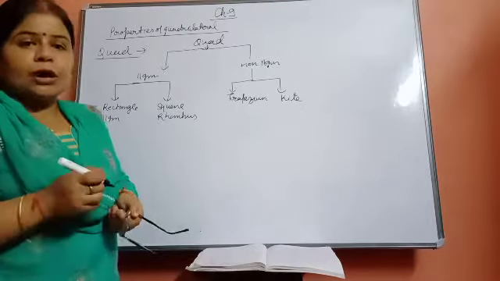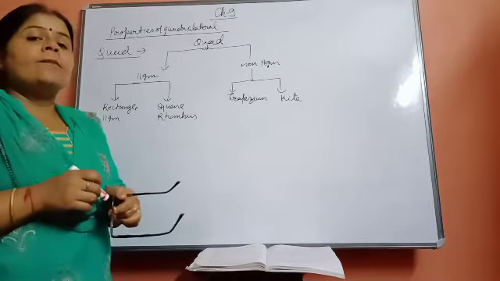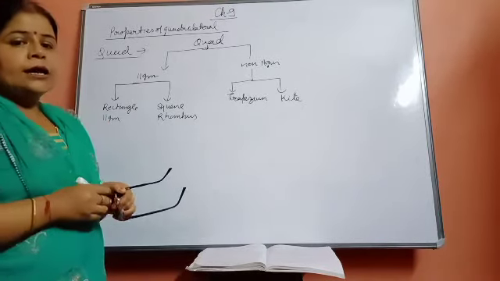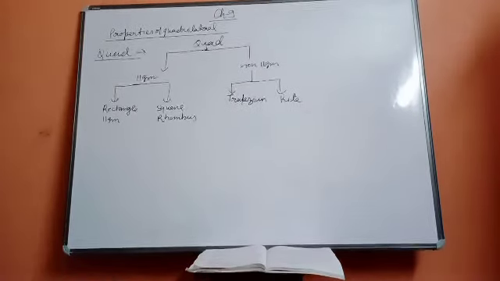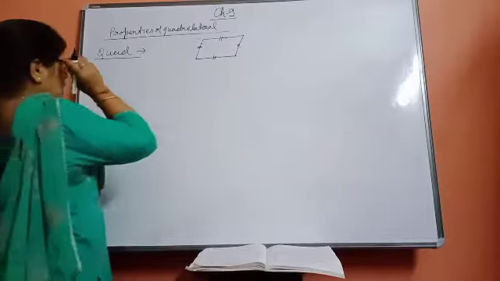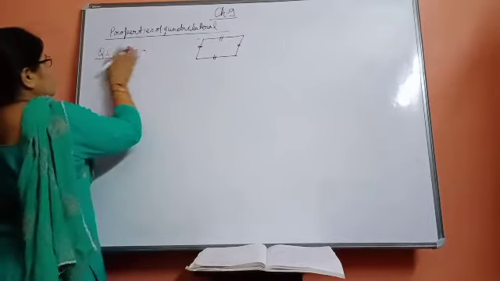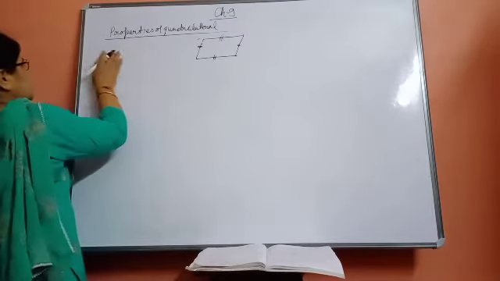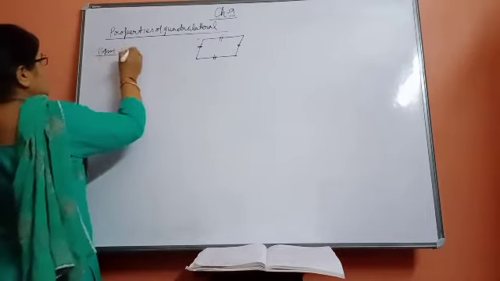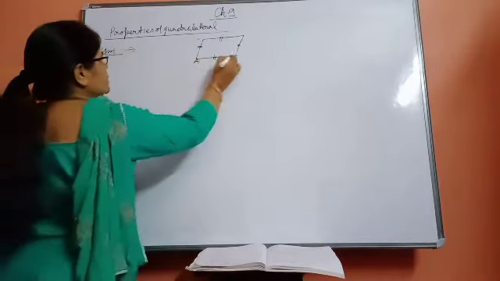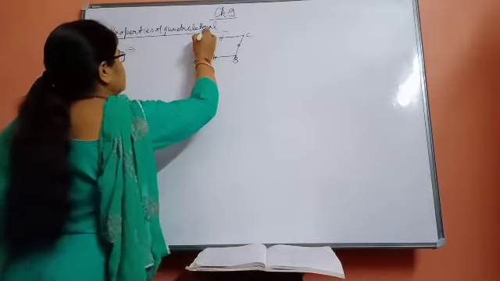Now we are going to learn about the properties of the parallelogram first. Beta, the first figure we are going to learn is the parallelogram. Suppose this is ABCD, a parallelogram.